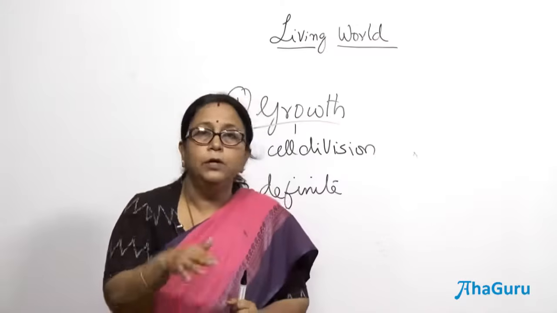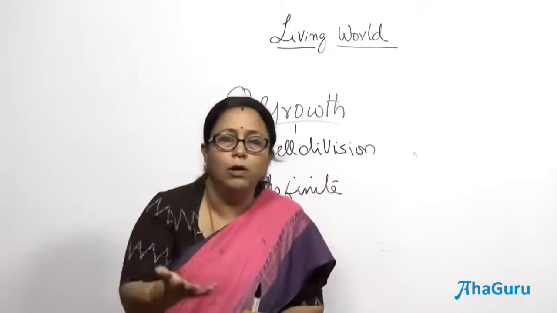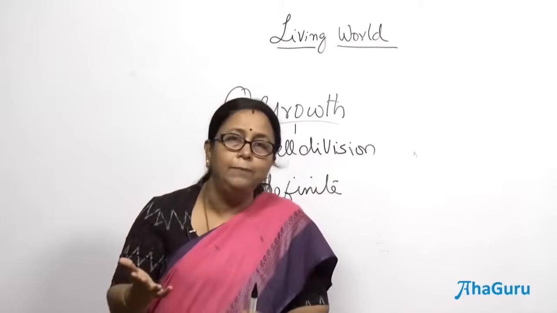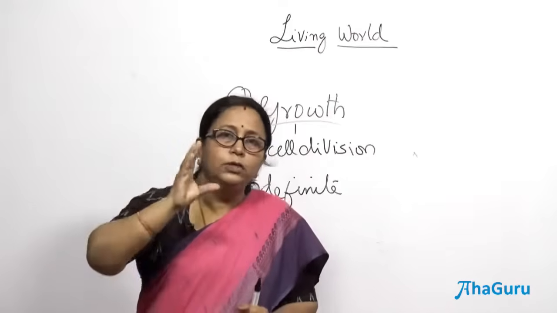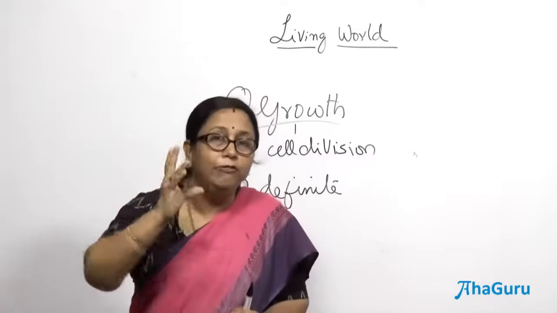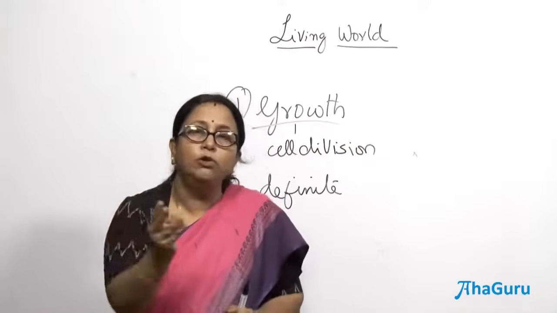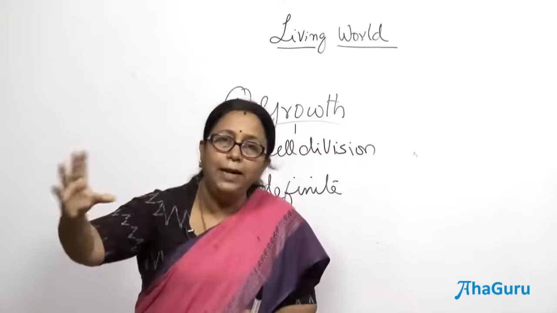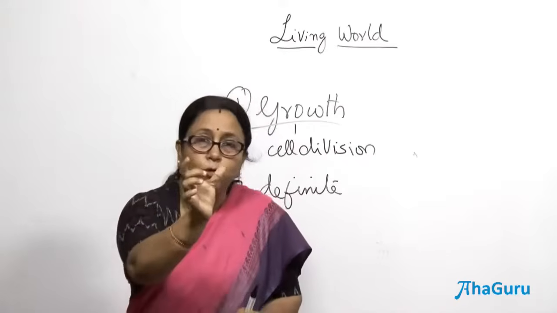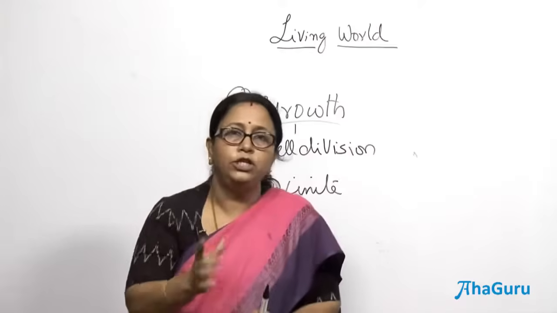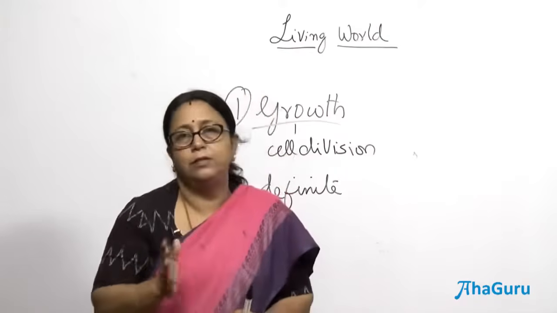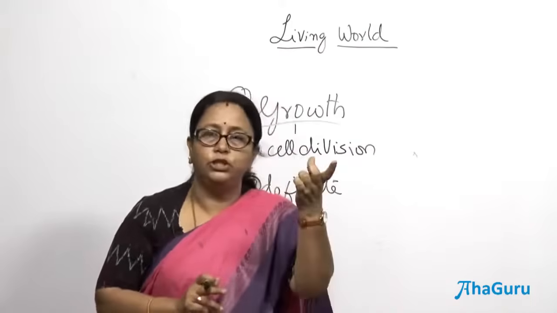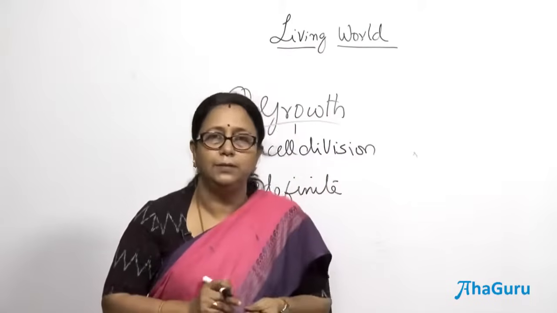It is an internal growth in living organisms, whereas these non-living things show only external growth. So, when you say growth, you need to define the different conditions in which growth happens in living organisms. If you say growth is a definitive feature of living organisms, definitely it is not. So, that is one of the features or characteristics of living organisms.